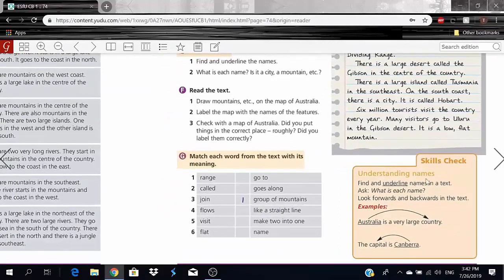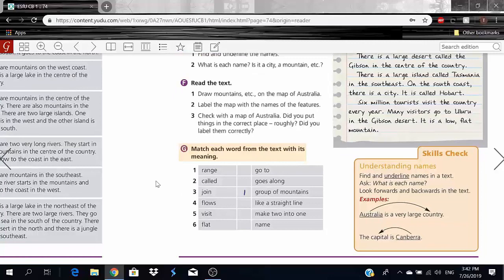So understanding names. Find the underlined names in the text. So what is each name? Look forward and backwards in a text. So for example, Australia is a very large country. As I told you guys, you could always look in the front and back to check, just to see if there's any information that can help you identify the meaning of a certain word or name, okay?